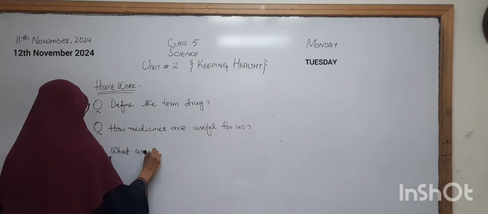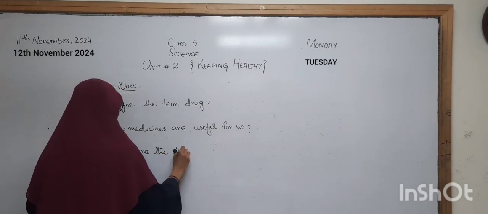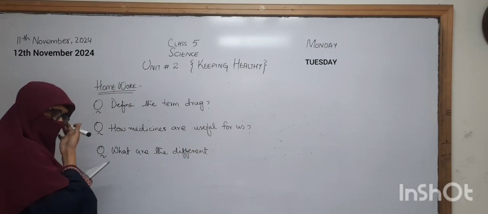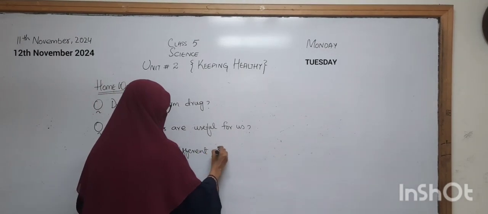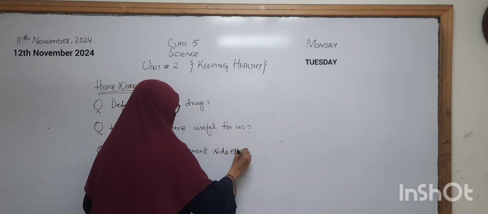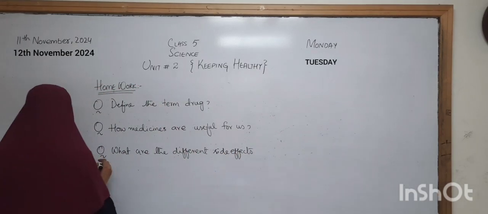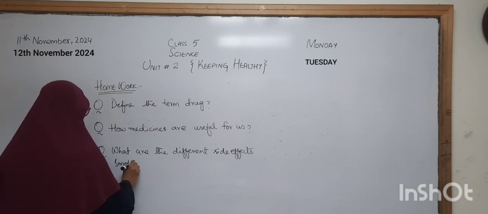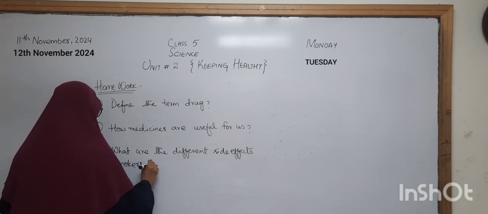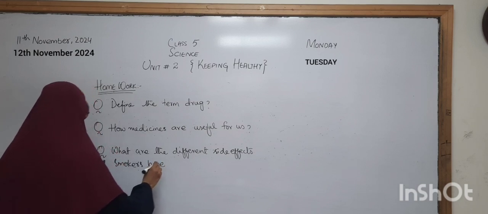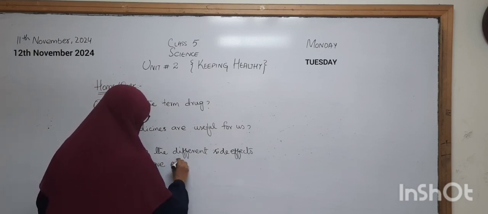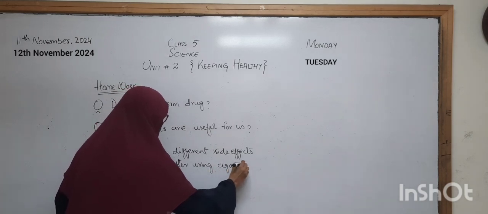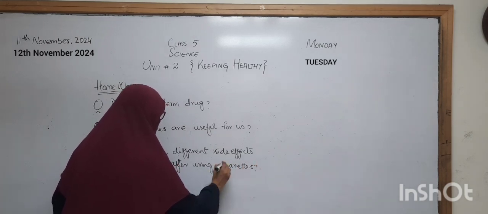What are the different side effects smokers have after using a cigarette?